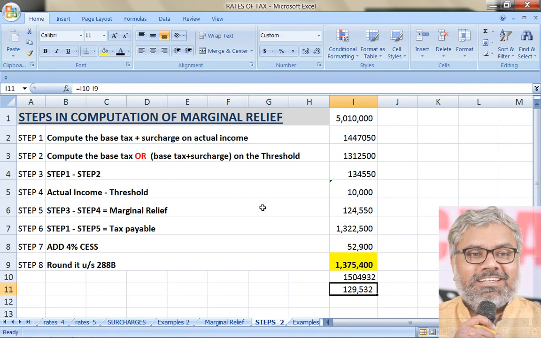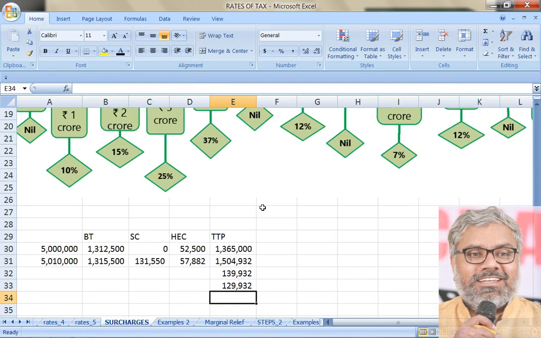The benefit is also there because of lesser tax liability, and because of that automatically cess also got reduced. So without marginal relief, the SSE would have paid higher by about 1,29,530 rupees.